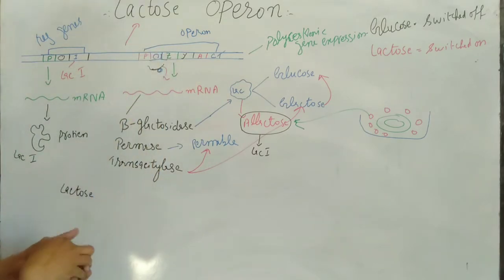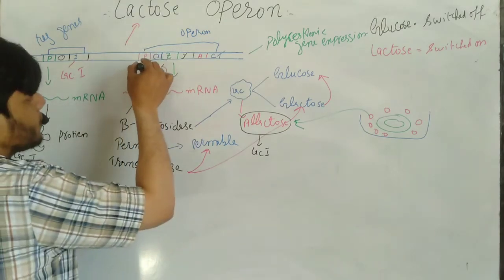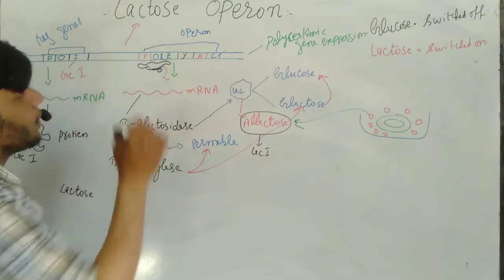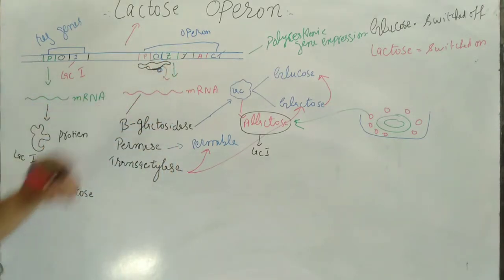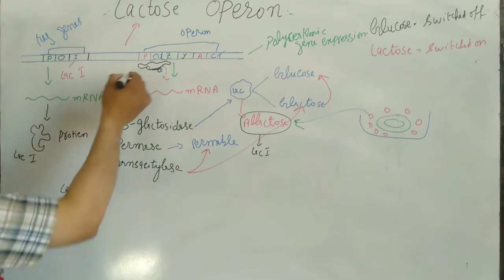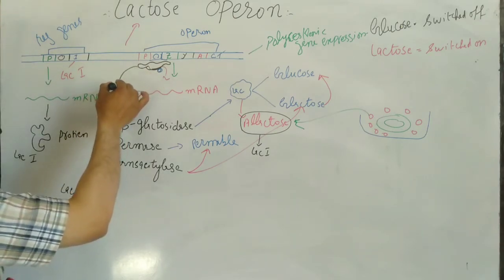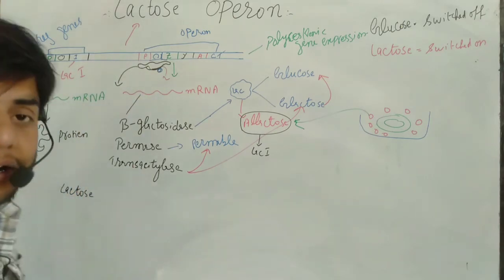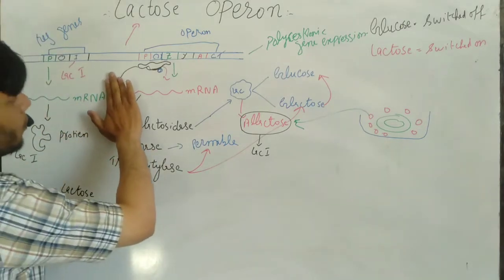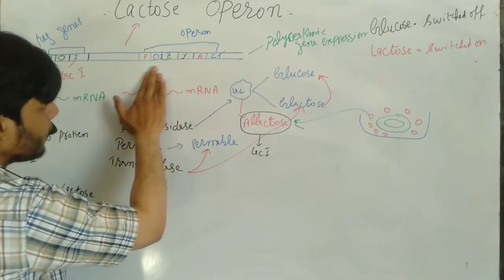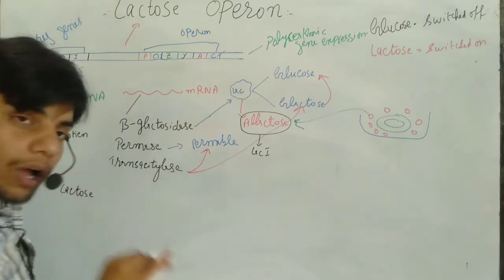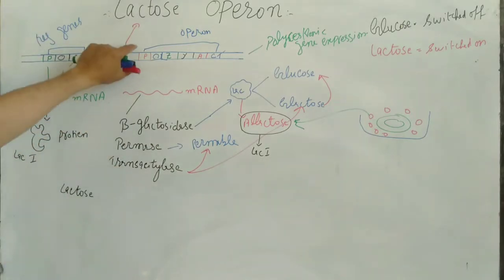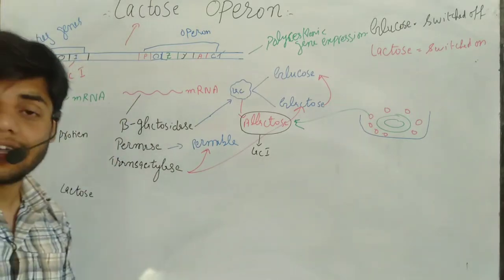Conformational changes means the structure of this inhibitor will be converted. As you can see, when the structure is converted, it will be removed from the operator region. So when it is removed from the operator region, this promoter region is free.